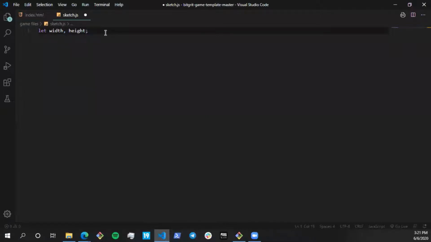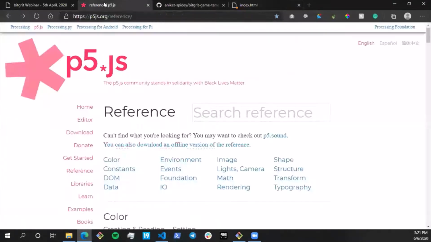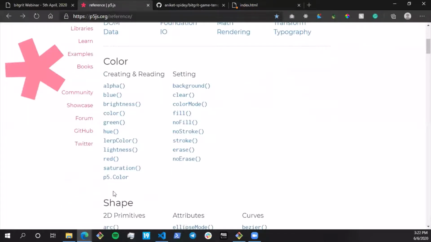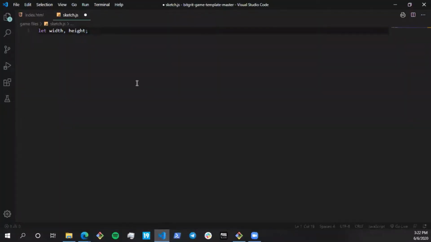Now let's get to the functions we're going to be writing for this game. My functions are divided into two parts. The first kind are the functions of P5, the library I showed over here. These are the ready-made functions provided by P5, which I'm going to use. The other functions are the ones I create myself, like displaying the paddles, showing the ball, and all the physics I have to write.